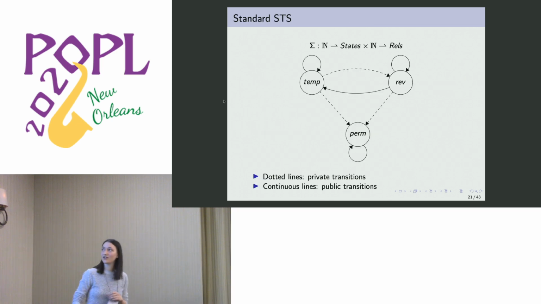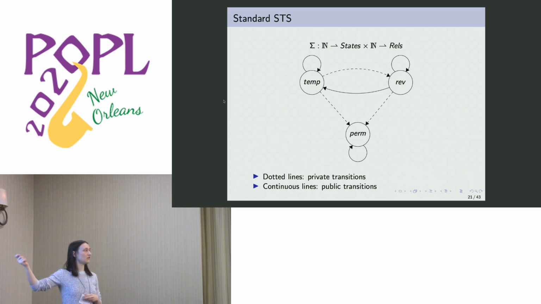And finally, I really want to show, so there's this idea of standard islands. And in the mechanization, we now have a standard STS. And this is just describing the standard behavior of all of our memory resources. And here we're using the method of private versus public future worlds.